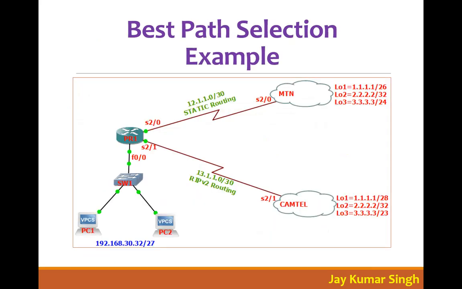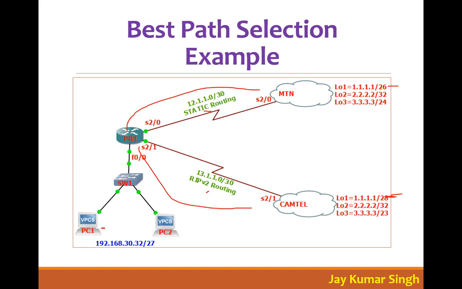Same here, if you have a static route and RIP. If you are here and you want to ping 1.1.1.1, it is reachable from here and also from here. So if you want to go, your router will forward the packet towards MTN or towards Camtel. Now tell me, same criteria, longest prefix. So he will follow Camtel.